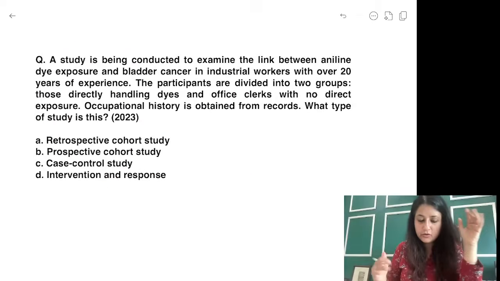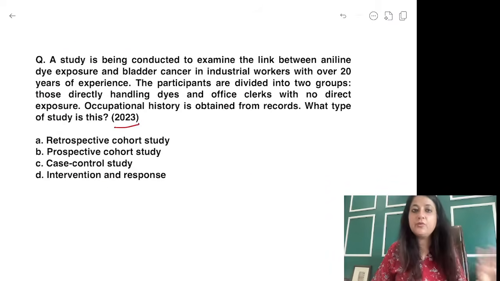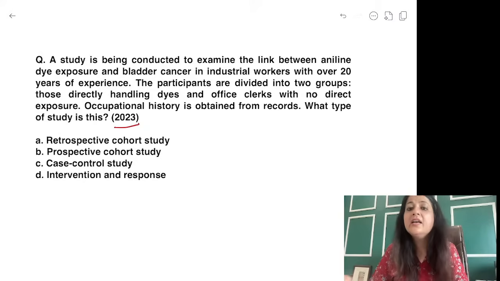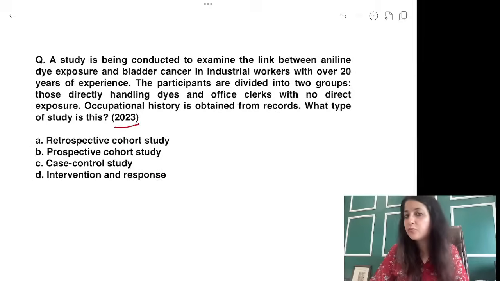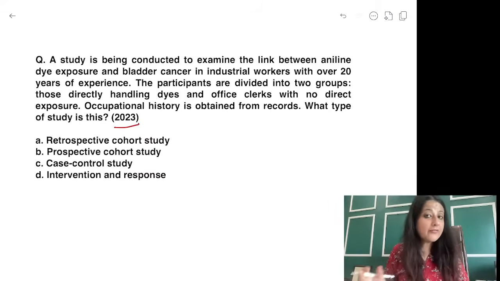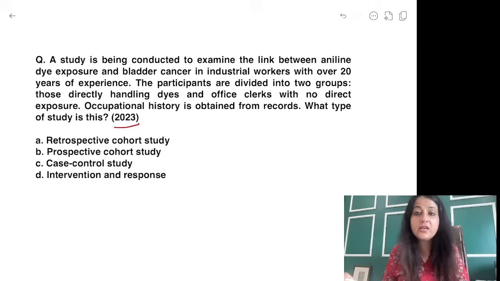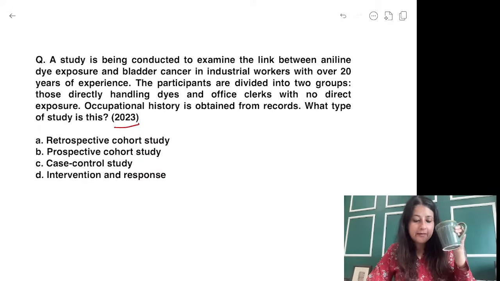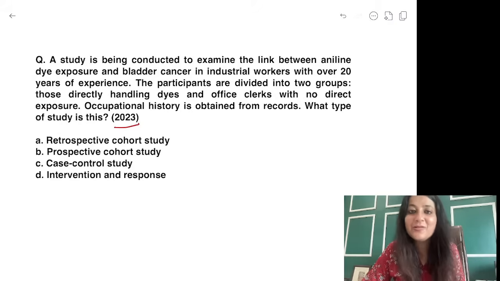Absolutely nothing to worry. चलो, now देखो question क्या आया था. Everybody, don't be in a rush. Even if you have seen this question, just do it. Try to take up the approach. You have to identify the exposure and outcome. You have to look at the comparison groups. You have to look at the buzzwords. You have to see whether there are rare diseases. You have to see whether there are rare exposures and accordingly answer. देखो ये रट्टा नहीं मारना है. रटना मत, बिकॉज सेम क्वेश्चन आएंगे, गारंटी नहीं होता ना.